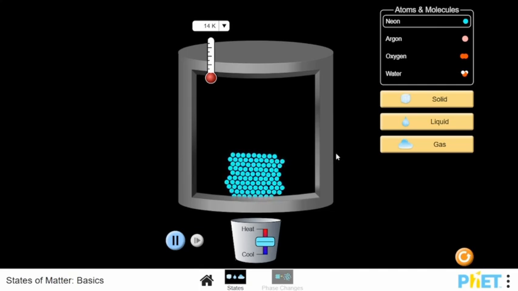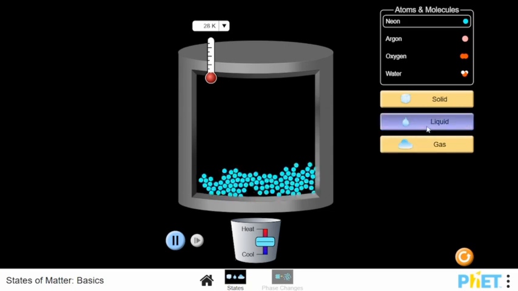Today we'll be presenting about changes in states of matter. But first, let's look into the basics of states of matter. First, solid. Solids have definite shape and volume. Second, liquid. Liquid has definite volume, but its shape changes.